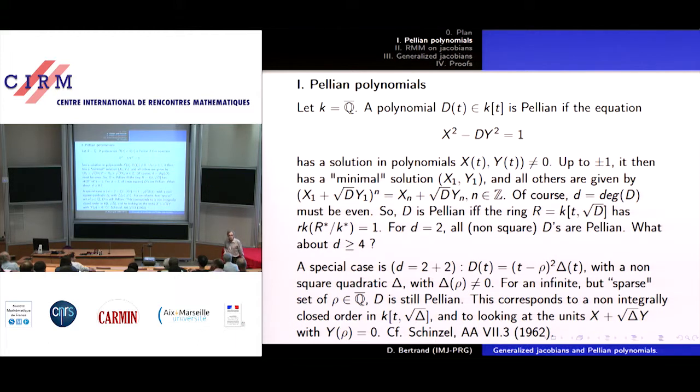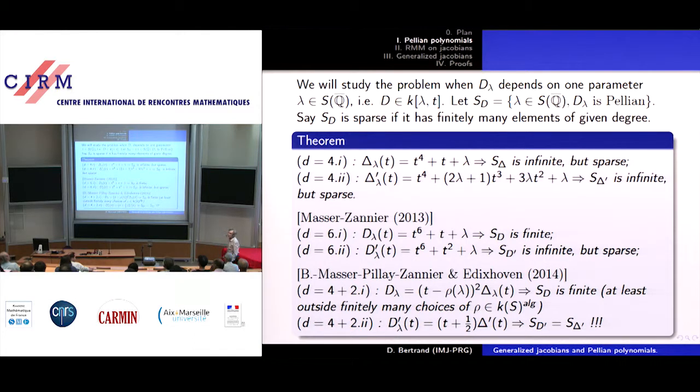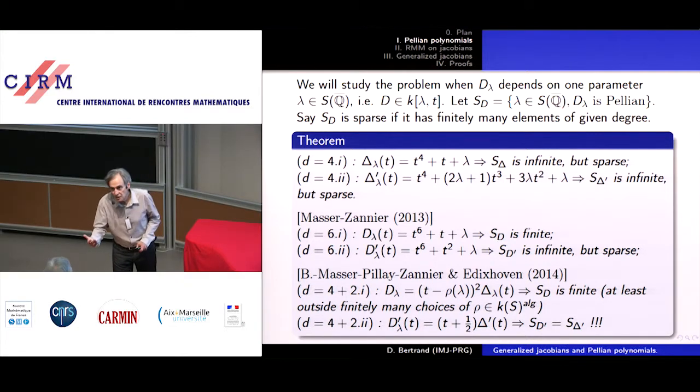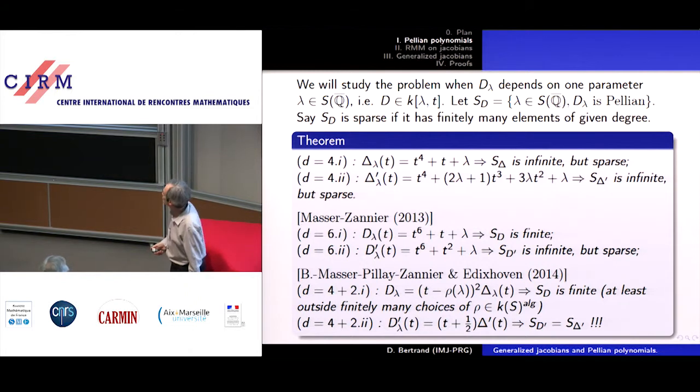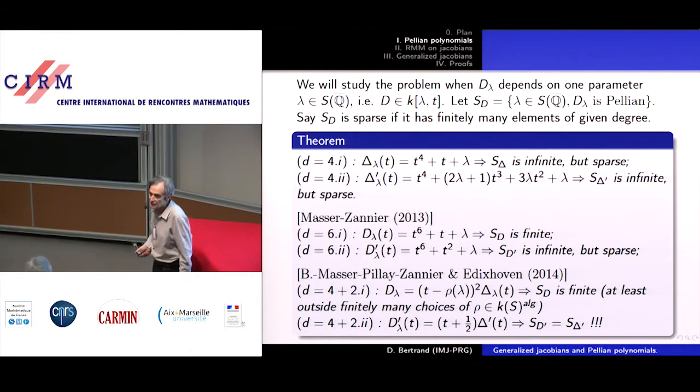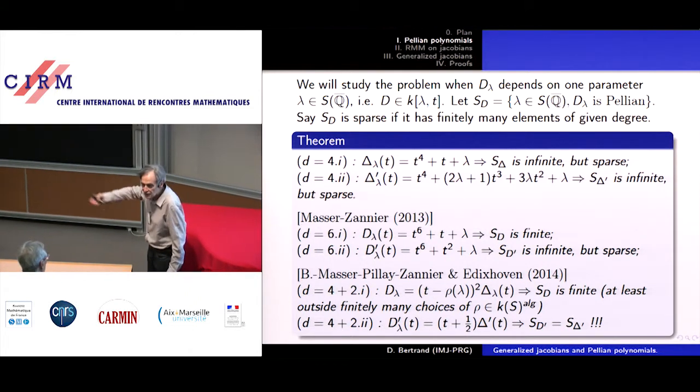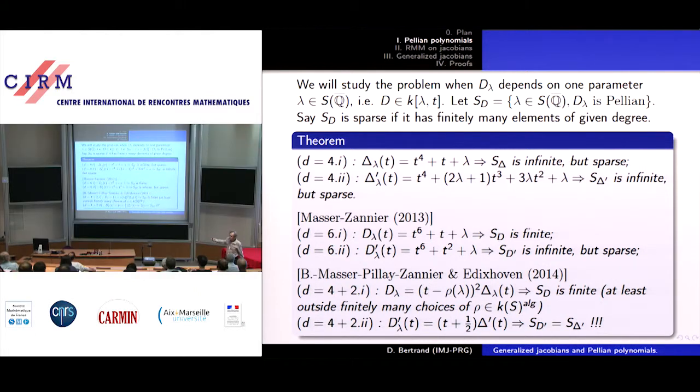But now let's go to D equals 4 without this special case. So to make the picture clearer, we shall take not one polynomial, because we want to say, has it got any chance of being Pellian or not? So we take a family of polynomials parameterized by a parameter lambda, and S is a curve, and you can take for S the affine line, so you just have a family, lambda is just a parameter.